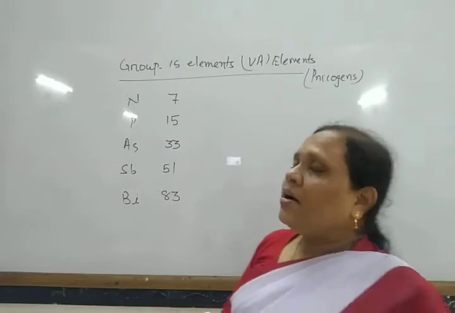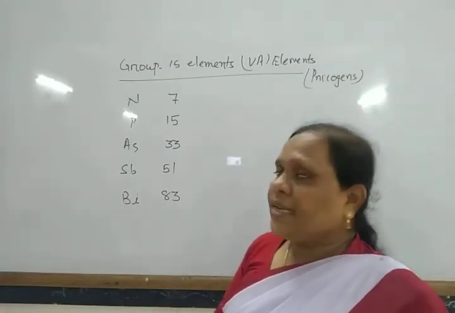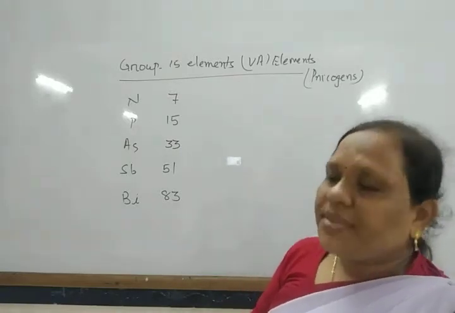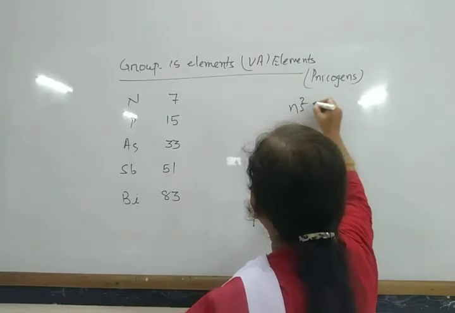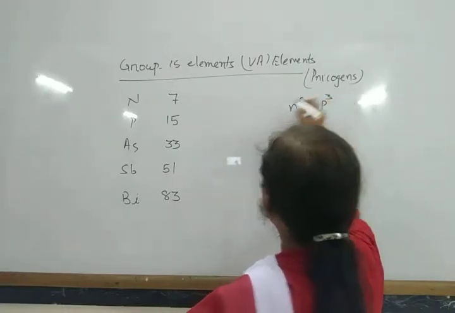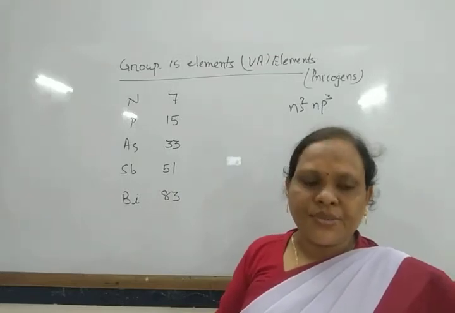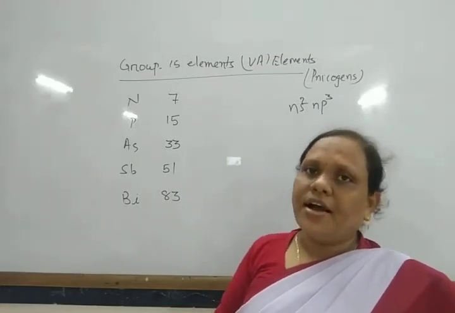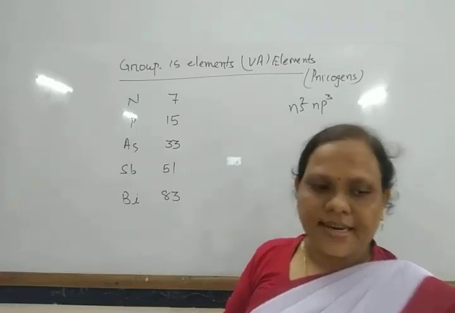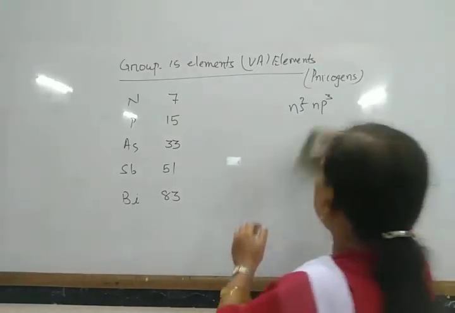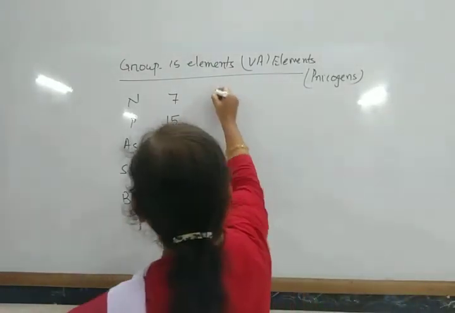Next, the electronic configuration. The general electronic configuration of these elements is ns2 np3. They have 5 electrons in their valence shell. So what is the electronic configuration of each element? Nitrogen has helium core,